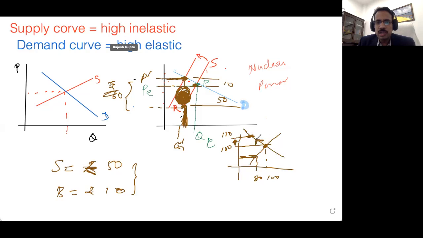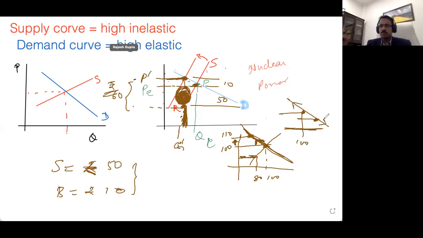This is his demand curve. The consumer can move only along his demand curve. He is not going to change his demand curve for the tax levy, because he knows: you charge me this price, I will buy, say, 200 units. If you charge me this price, I will buy only 100 units. So the buyer is going to move along the demand curve only, but the supplier will have to shift his supply curve leftward in case the tax is incident.